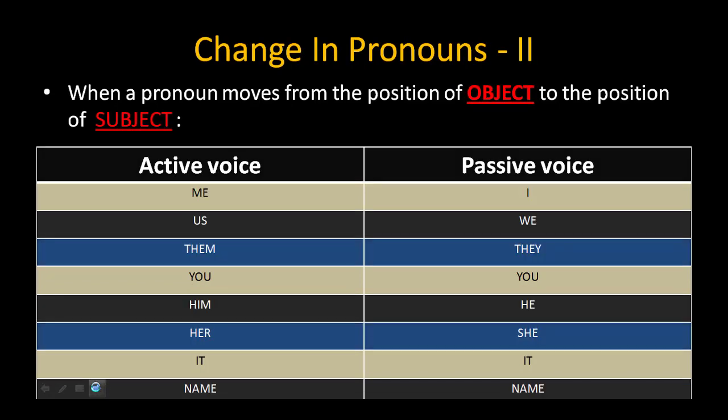When a pronoun moves from the position of object to the position of subject, some changes occur. Me into I, us into we, them into they, you remain you, him into he, her into she, it remains it, name remains name.